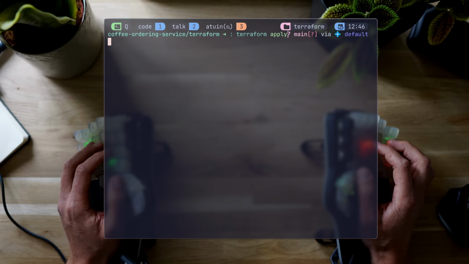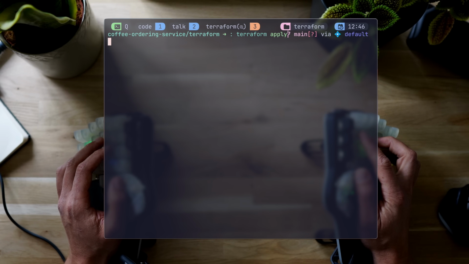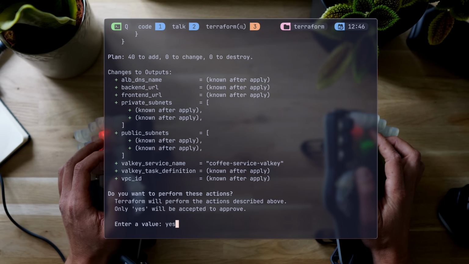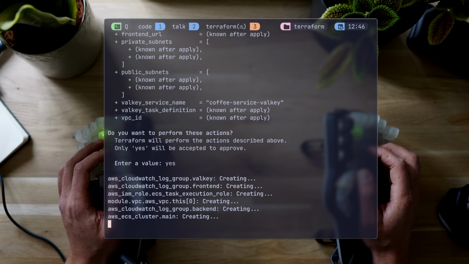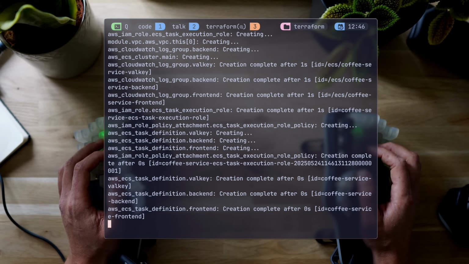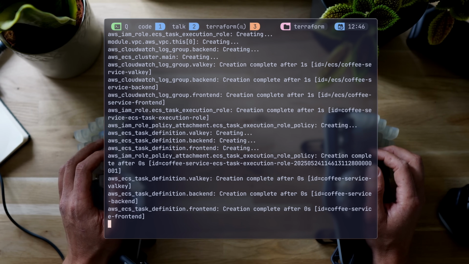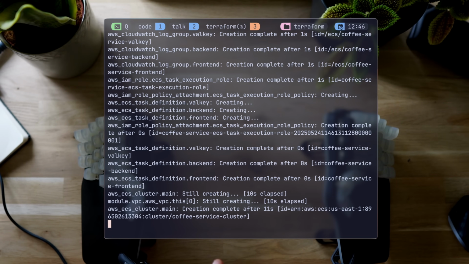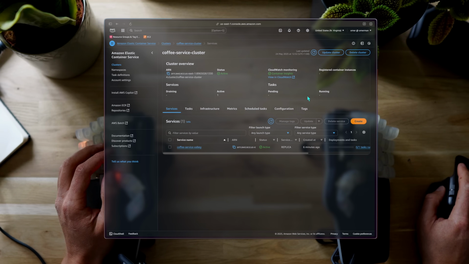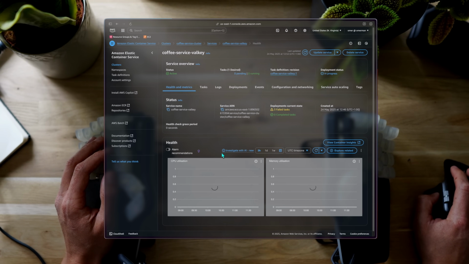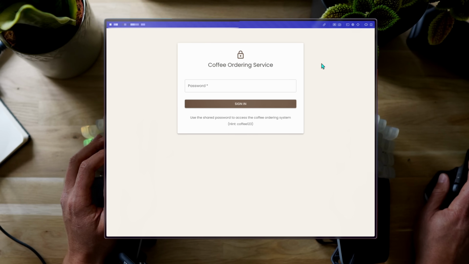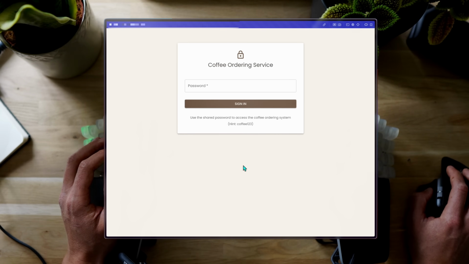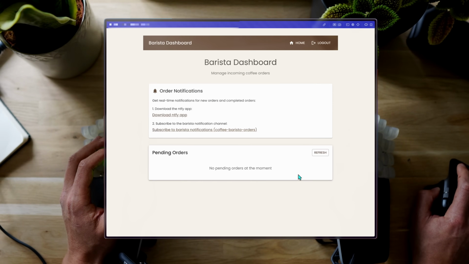Now, if you've ever run Terraform code, even one that's generated by AI, there's zero, and I mean zero chance it's all connected on the first try. But here's the power of an MCP. Terraform plan actually goes smoothly, meaning the object configuration and everything else makes sense. And we can even go ahead and Terraform deploy this thing. It'll start running and we'll start seeing things pop on AWS, like a coffee cluster and some tasks under it. I'm not going to keep you waiting. The coffee ordering service is up and running, built, architected, and deployed in a massive effort by Amazon Q CLI.